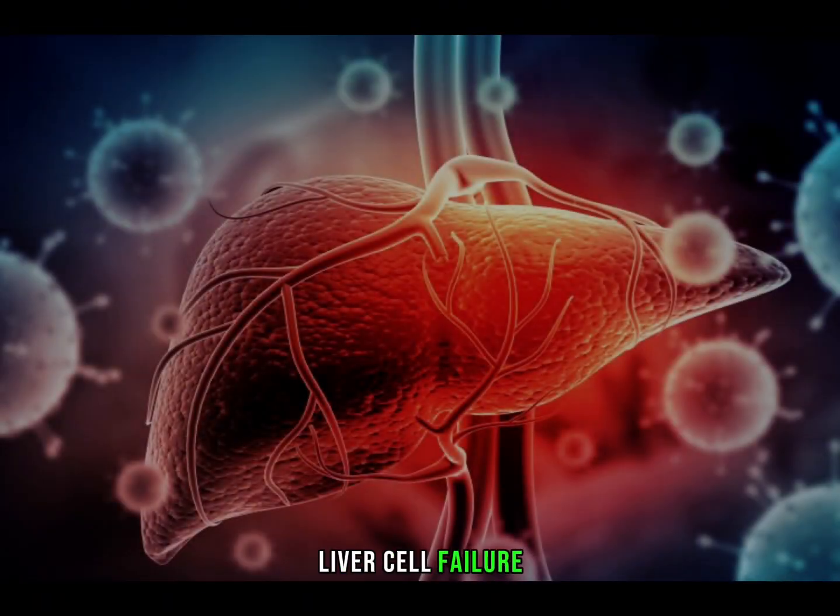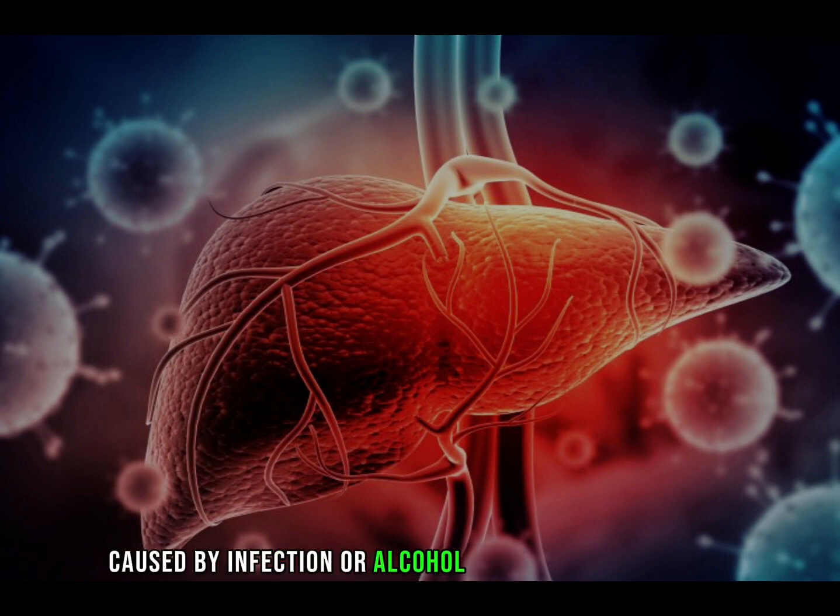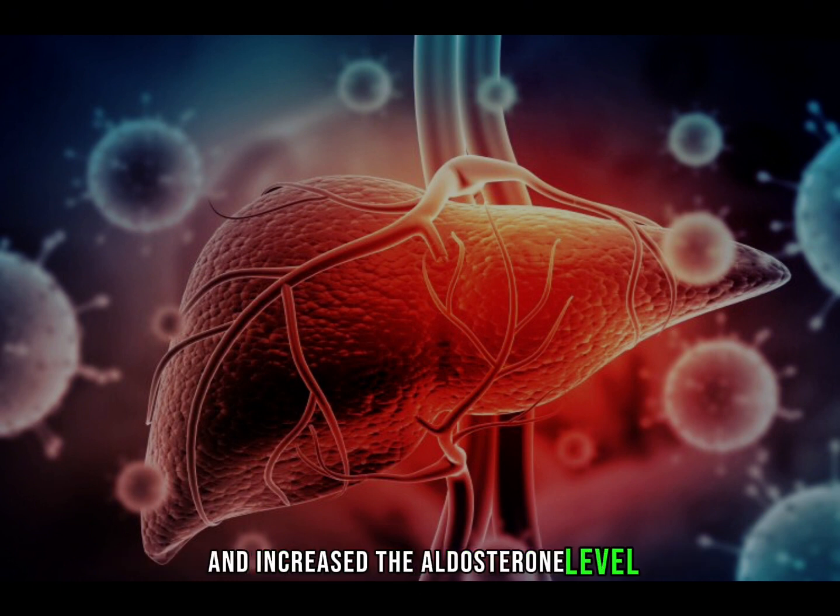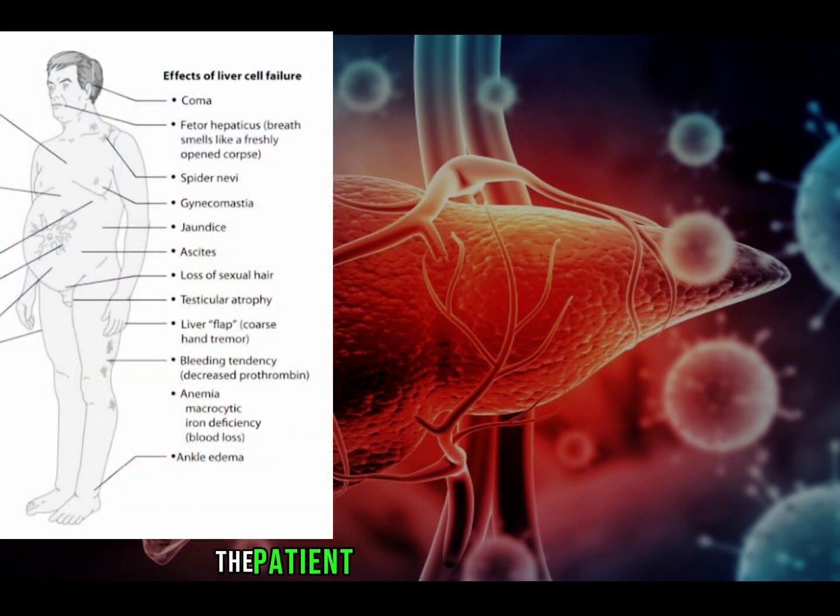Liver cell failure. Liver cell failure is caused by infection, or alcohol, or autoimmune disease, or terminal stage of liver cirrhosis, or malignancy, or hyperthermia, or obstructive jaundice, or Budd-Chiari syndrome. In liver cell failure, there is marked hypoalbuminemia, portal hypertension, and increased aldosterone level. The patient mostly comes with fever, fatigue, anorexia, loss of weight, jaundice, encephalopathy, fetor hepaticus, skin manifestations as spider nevi and purpura.